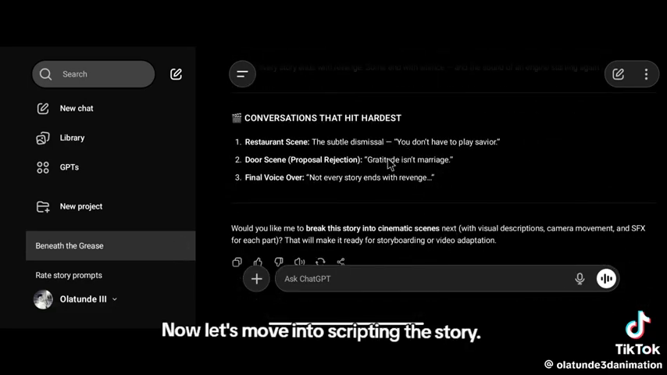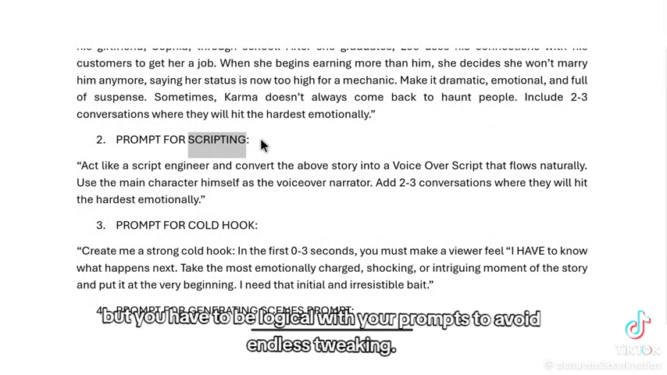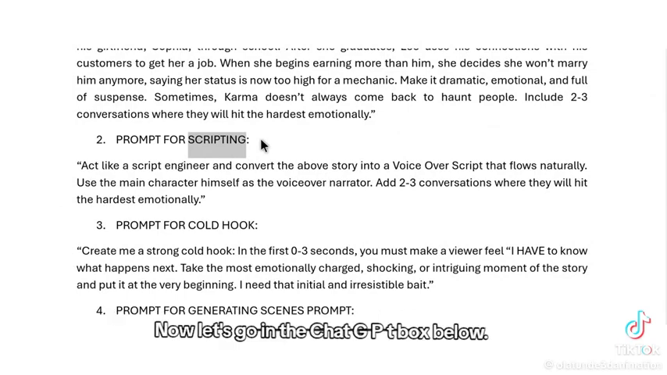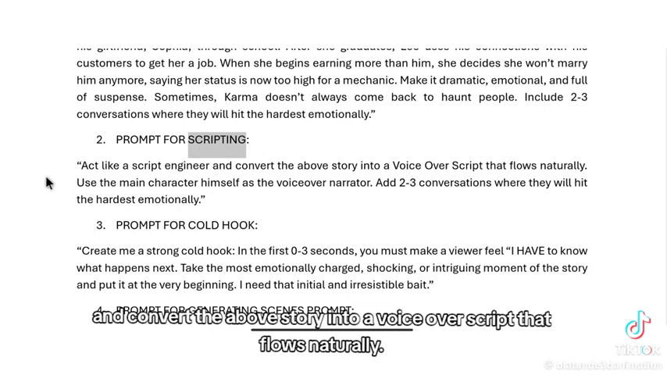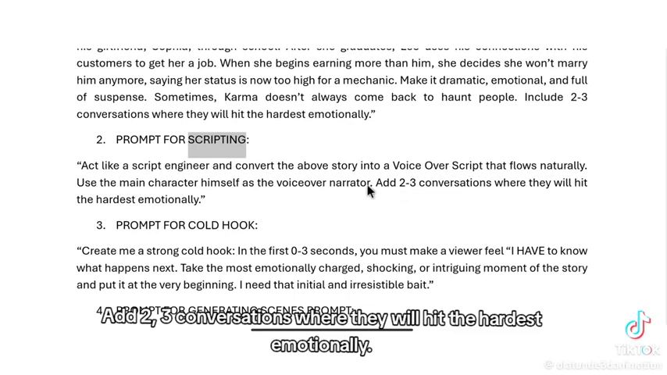Now let's move into scripting the story. Scripting is easy, but you have to be logical with your prompts to avoid endless tweaking. Now let's go. In the ChatGPT box below, just type this. Act like a script engineer and convert the above story into a voiceover script that flows naturally. Use the main character himself as the voiceover narrator. Add 2-3 conversations where they will hit the hardest emotionally.